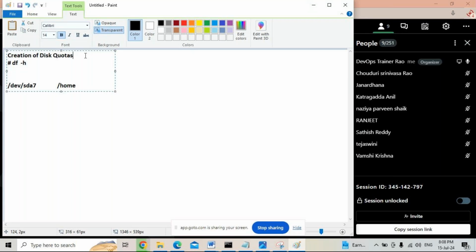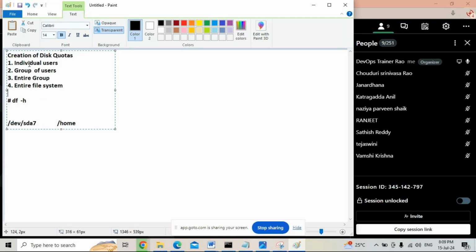Quotas can be created on individual users. Quotas can be created for a group of users, for an entire group, and quotas can also be created for entire file systems. We can create the disk quotas for individual users, for a group of users, entire group, and entire file system. We'll discuss one by one.